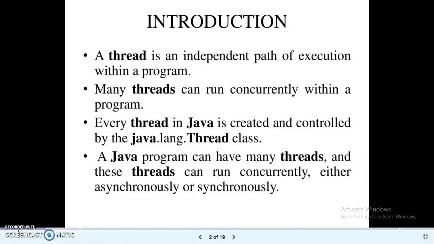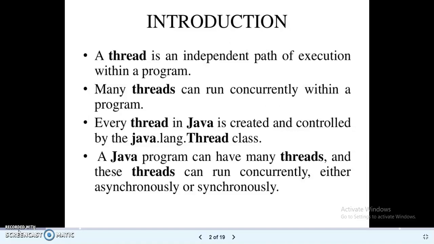So in short, we can say that a thread is a single sequential flow of control within a program. It differs from a process in that a process is a program executing in its own address space, whereas a thread is a single stream of execution within a process.